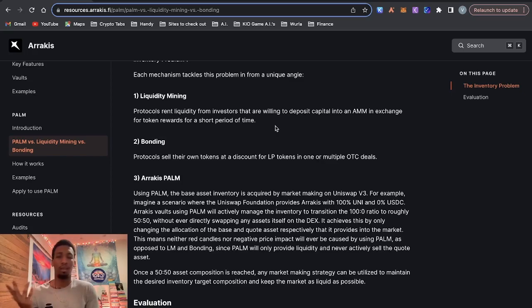So like, let's say I'm giving away Noah token. They provide liquidity for Uni USDC. And not only are they getting the trading fees from Uni USDC, but they're also getting Vince token, just as an example. The next one is bonding.